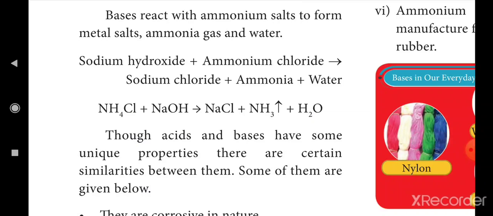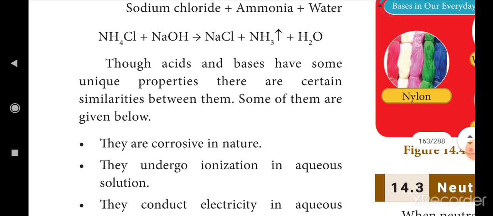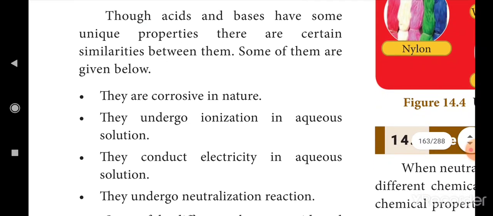Though acids and bases have some unique properties, there are certain similarities between them. Already you learned the differences between acids and bases. Now we will learn the similarities of bases and acids. The first one, they are corrosive in nature. Both are corrosive. Okay?